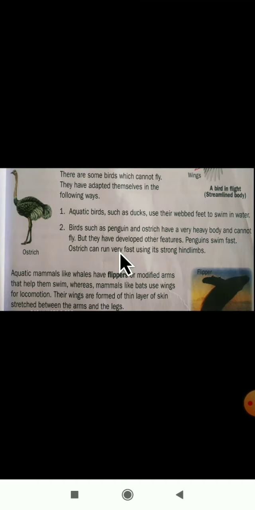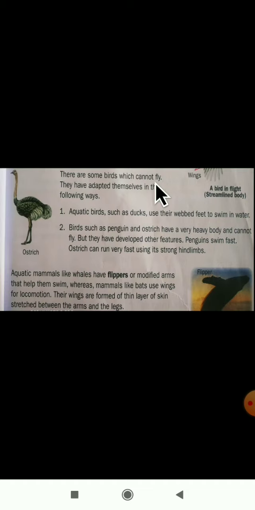Next we will see the next point. There are some birds which cannot fly. Yes, dear students, you know some of the birds will fly in the air. Even there are some birds which will not fly, which cannot fly. They can't fly in the air. Why can they not fly? Because of their body weight.